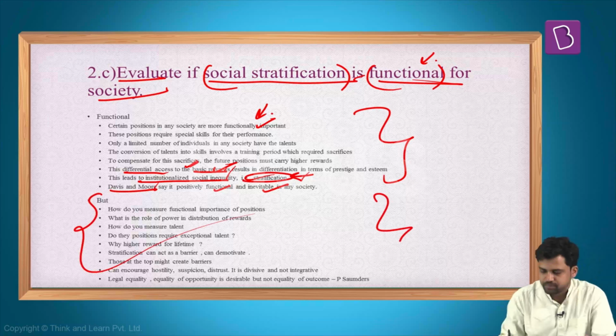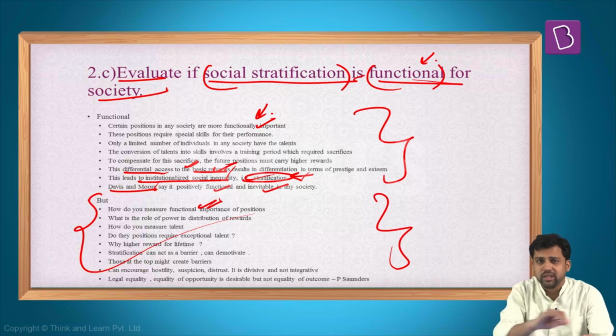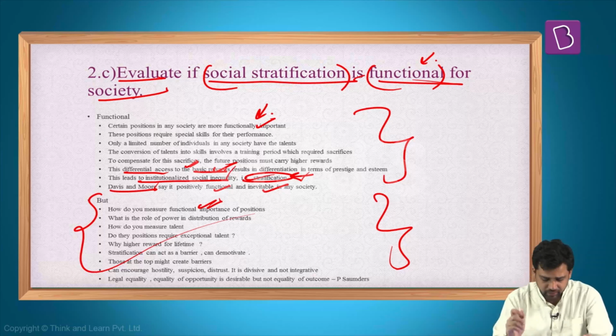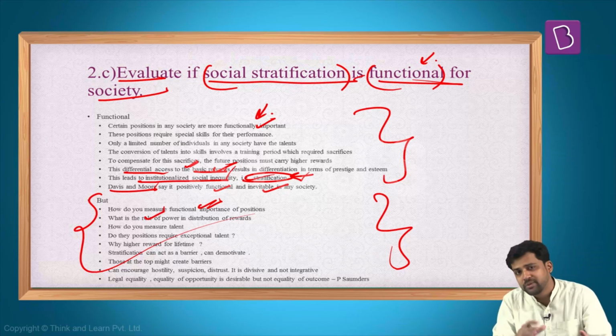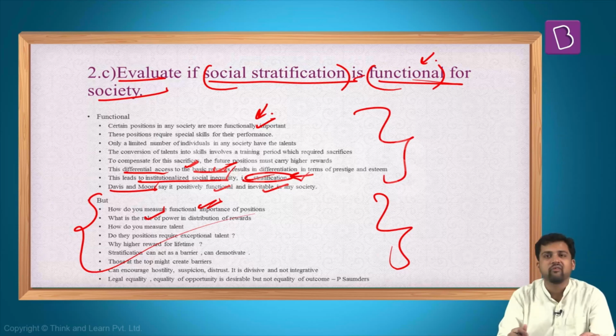But again, this has been opposed. On what grounds? For example, how do you measure whether a role is functionally important or not? Is there any benchmark? Is there any standard? How do you measure that? Then again, the role of power. Sometimes power plays a very important role in the distribution of rewards. Those who have higher bargaining power will get more rewards. Not necessarily are they getting more rewards because they are performing a higher, more functionally important role, or because they have sacrificed so many years of their life.